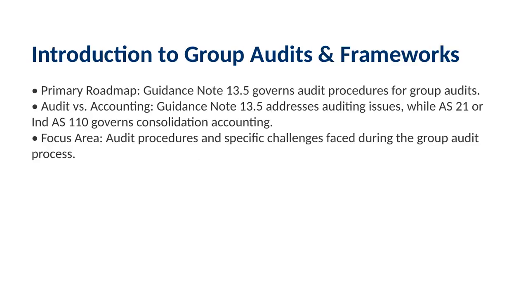Now, let's dive into the world of group audits. When we talk about auditing consolidated financial statements, the primary roadmap we follow is Guidance Note 13.5. It is important to understand that this guidance note focuses specifically on the audit procedures and the issues an auditor faces during a group audit. It doesn't teach us how to do the accounting for consolidation. Instead, it tells us how to audit it. For the actual accounting rules, we look to Accounting Standard 21 or Indian Accounting Standard 110, depending on which framework the company is following.